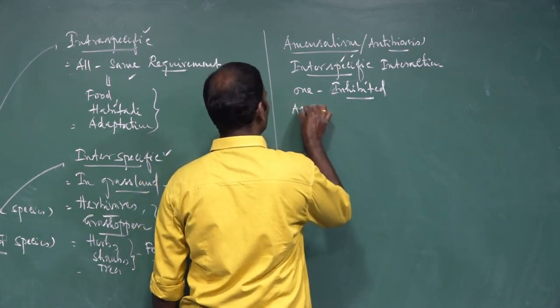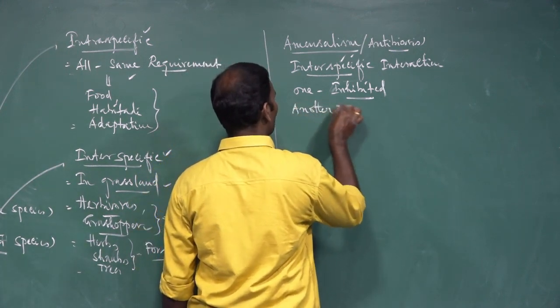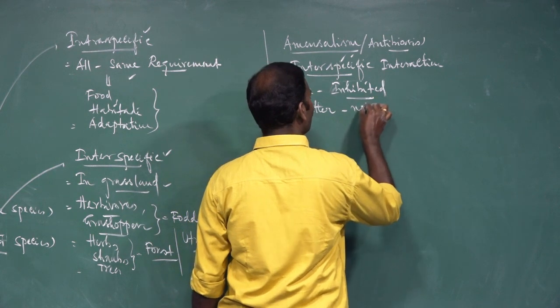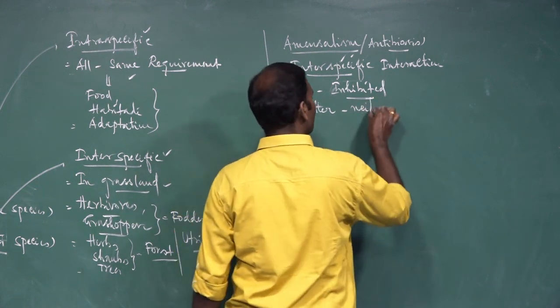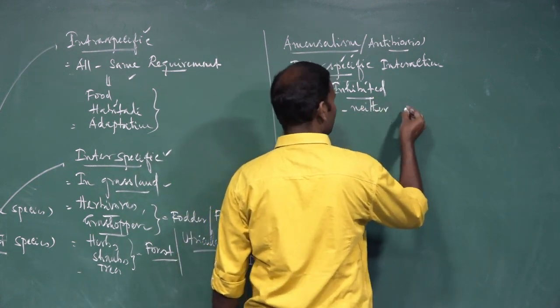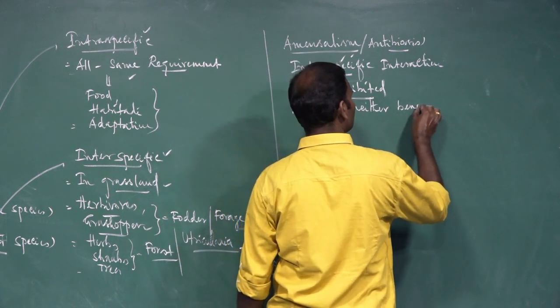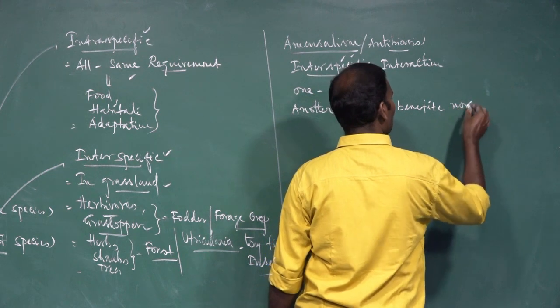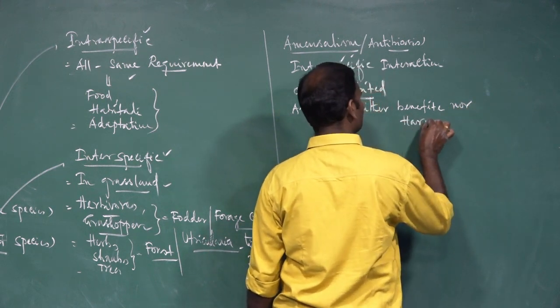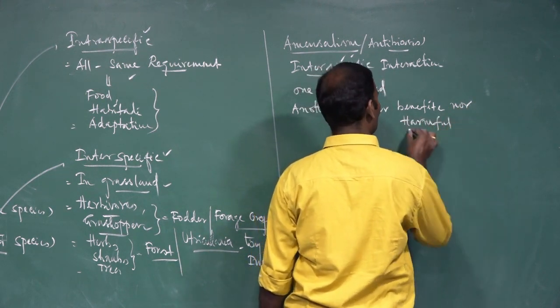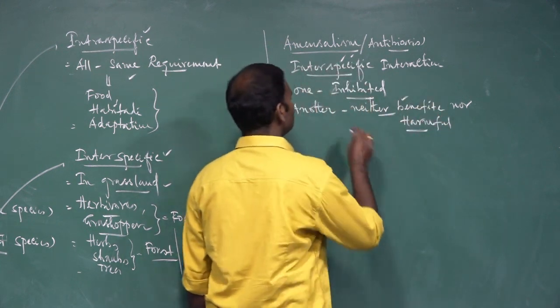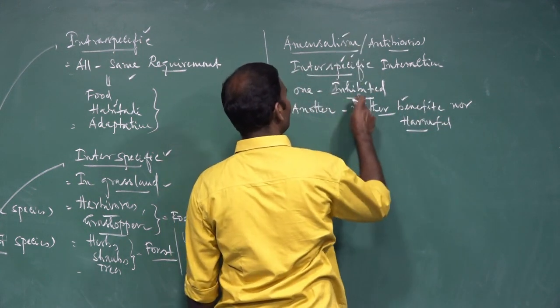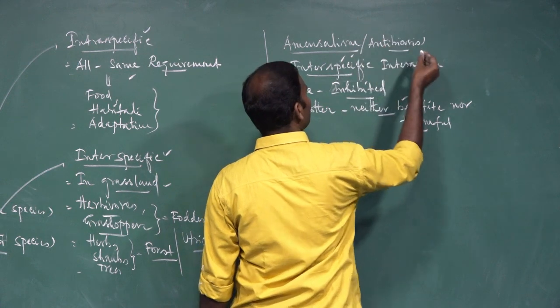Another species is neither benefited nor harmed. So it is represented by a symbol. One is inhibited, so negative.